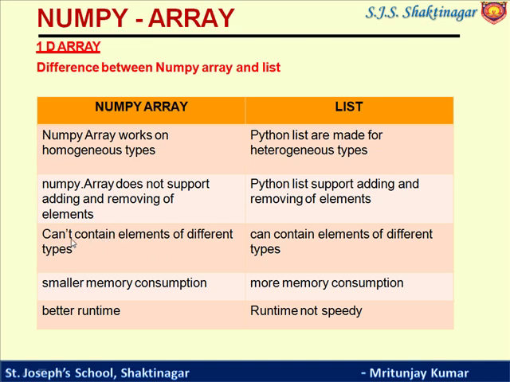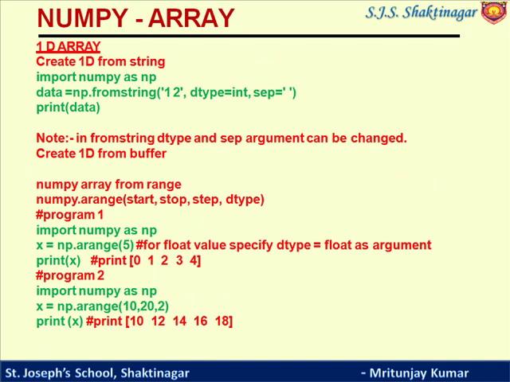A NumPy array cannot contain elements of different types, whereas a list can. A NumPy array has smaller memory consumption, whereas a list consumes more memory. A NumPy array has a better runtime, whereas lists are not as speedy as a NumPy array.